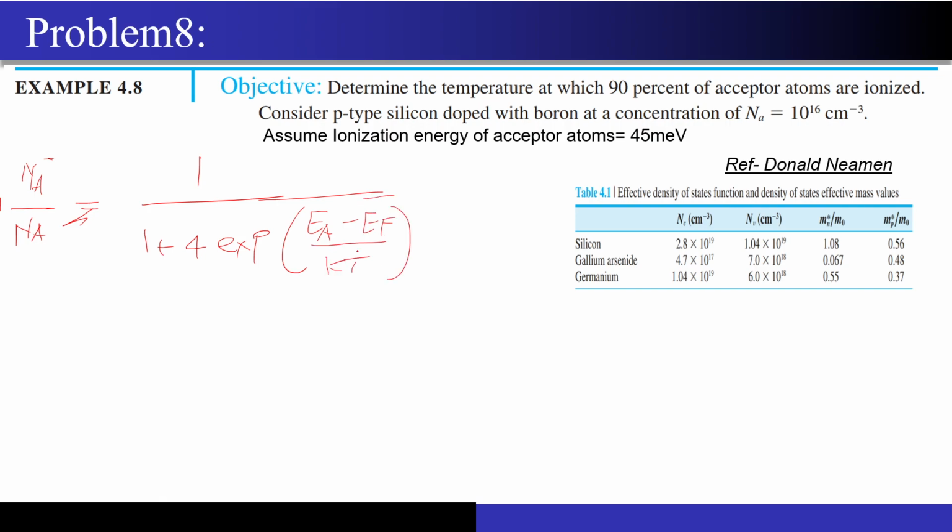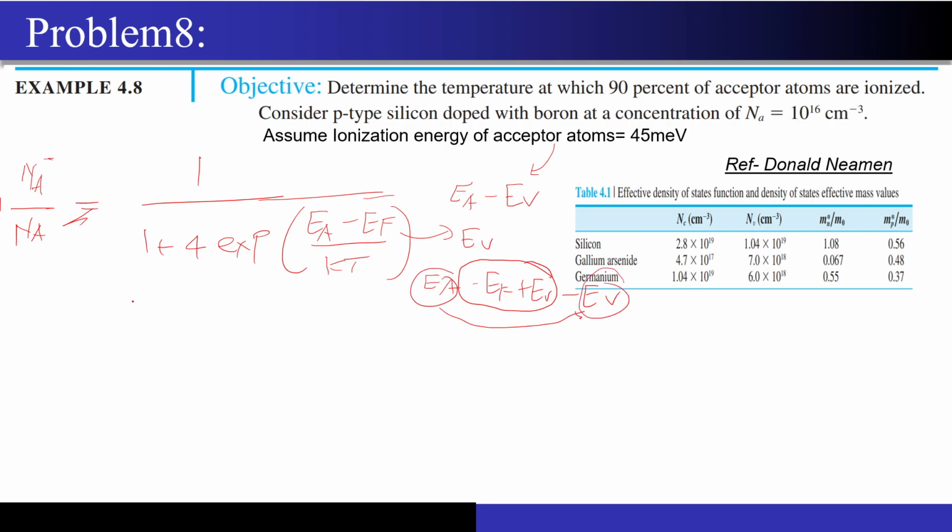Now again I have to do the same algebraic manipulation, because this ionization energy is nothing but your EA minus EV, and I don't have an EV term over here. So again you have to do the same stuff, EA minus EF plus EV minus EV. Then you combine the EV minus EF term, and then the EA minus EV term.